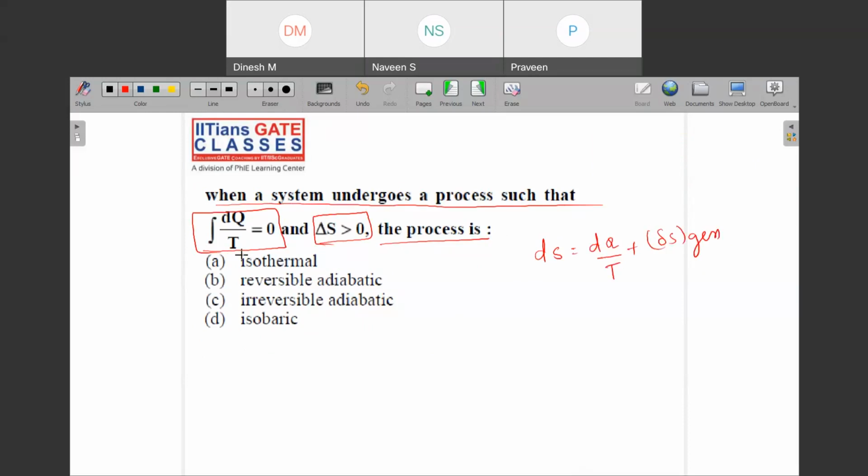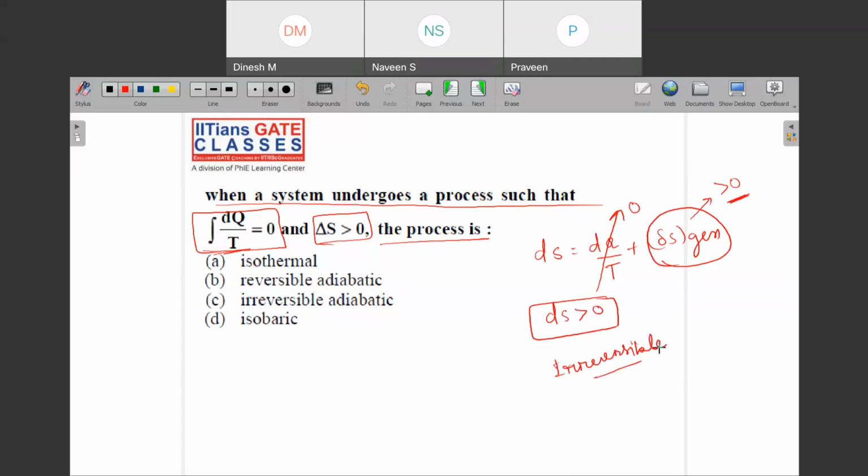But it says that the integral of dQ upon T is 0, and yet dS is greater than 0. That means delta S generation is greater than 0. And if entropy is generated, then that process is nothing but irreversible.